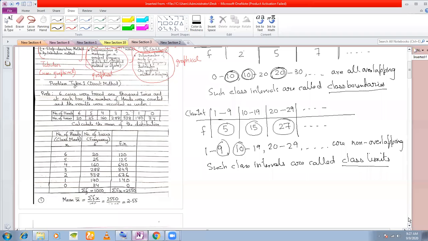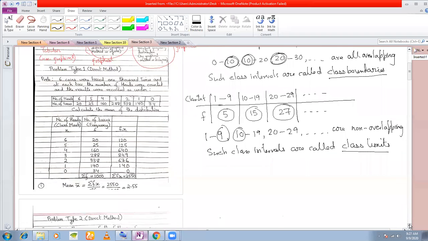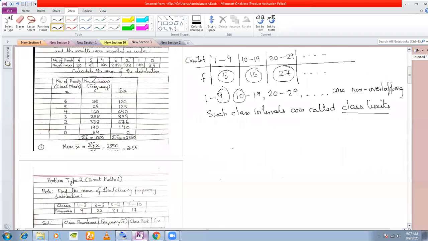Besides this, what we did in class 9 was the mean of a collection of numbers. Suppose I want to find the mean of 6, 5, 4, say 10, and 17, these 5 numbers.